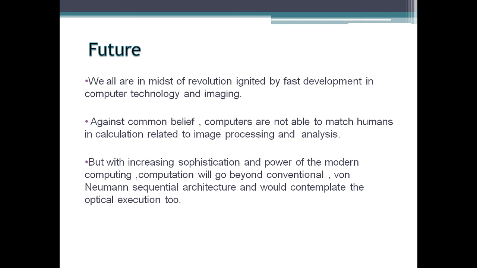We are working so that we can develop a computer that can recognize the image as human beings do. But with increasing sophistication and power of modern computing, the computation will go beyond conventional non-Neumann sequential architecture and would contemplate the optical execution too.